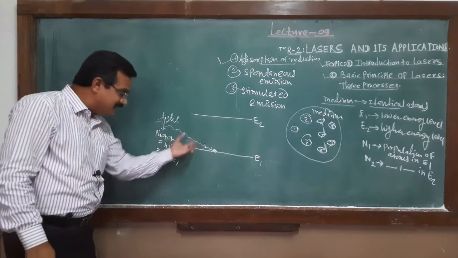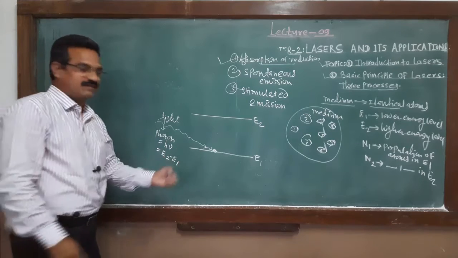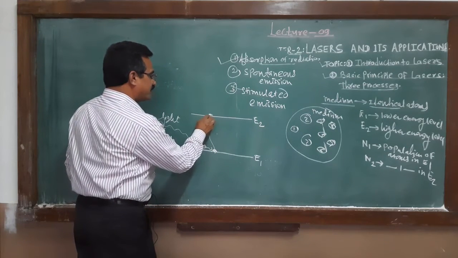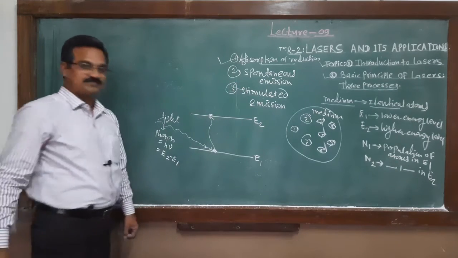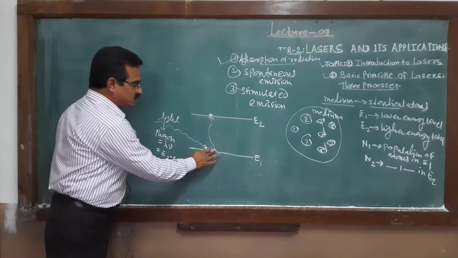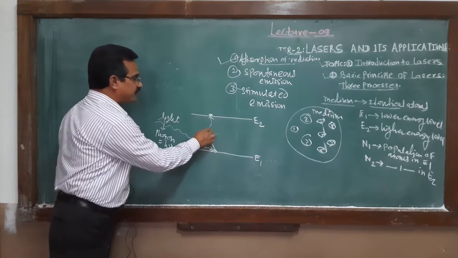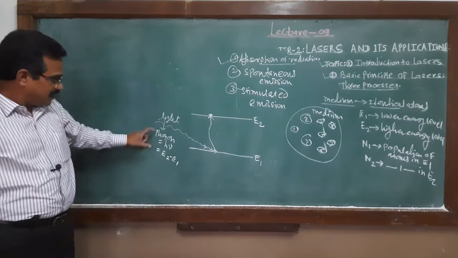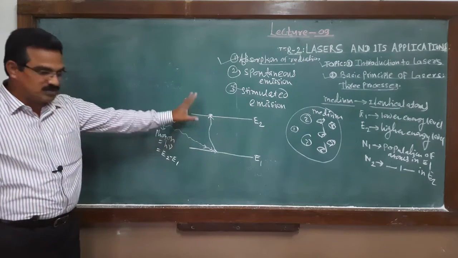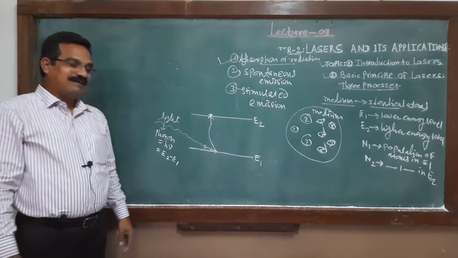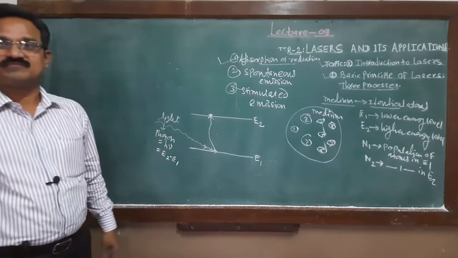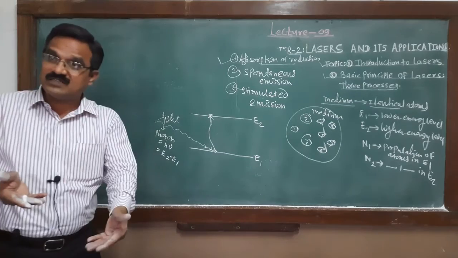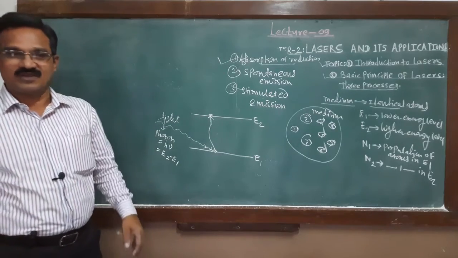And when that energy is absorbed, that electron jumps to the higher orbit, that is, the excited state. Here there is no electron, it jumps to the next. But the condition is that the energy of the photon must be equal to the difference of these two. Such a transition takes place from a lower energy level to a higher energy level.